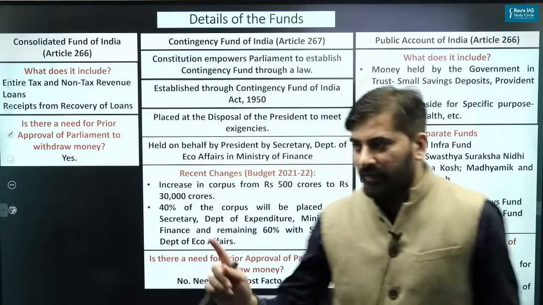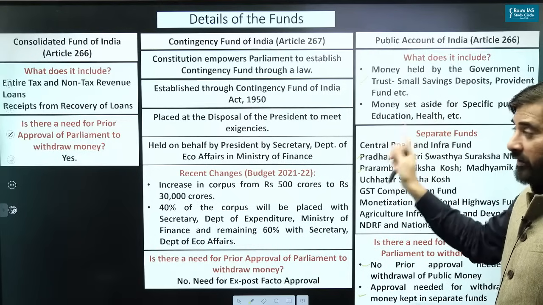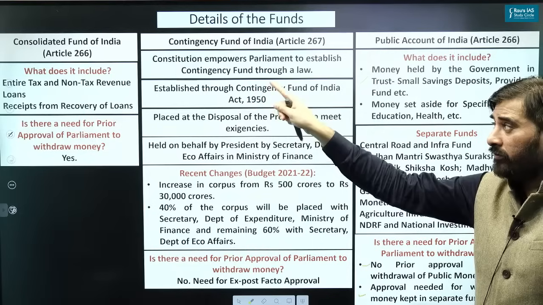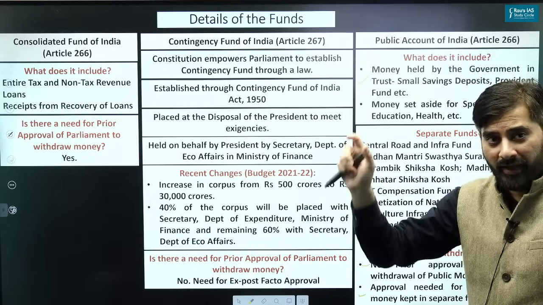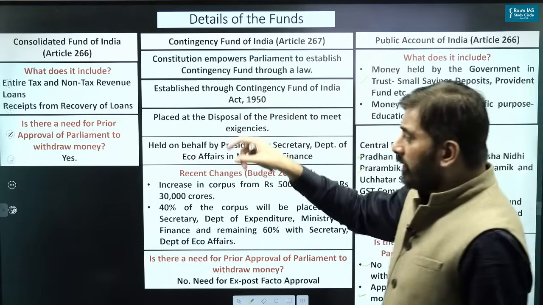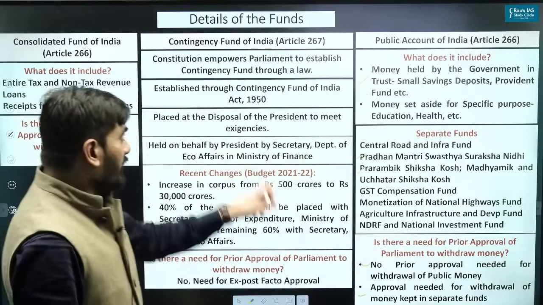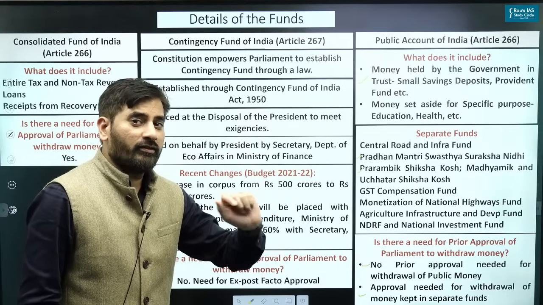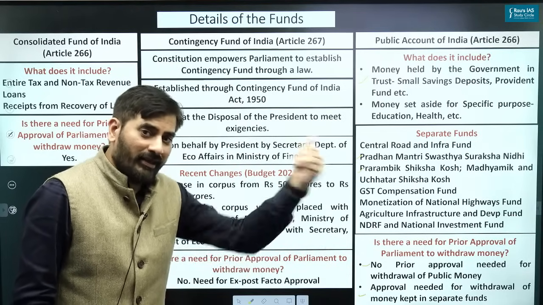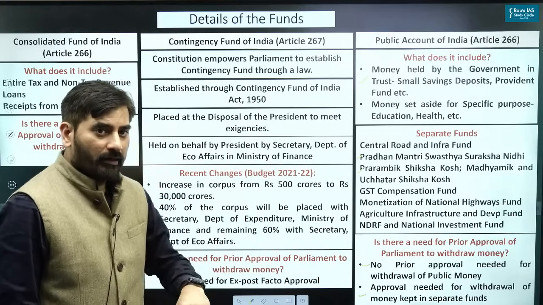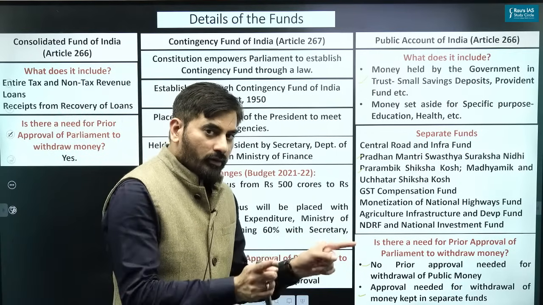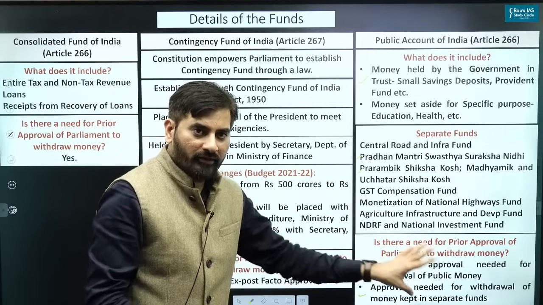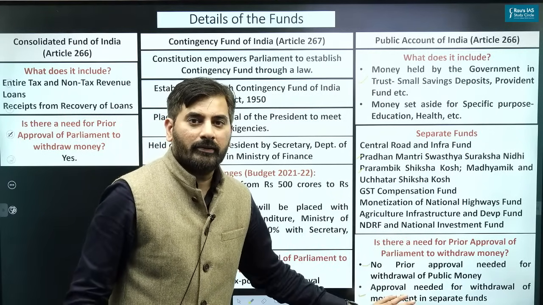So, can you see in what way the public account of India is different from CFI and the contingency fund? In case of the Consolidated Fund of India, you always need Parliament's approval. In the contingency fund also you need Parliament approval, but that approval is ex post facto, which means you spend money and then you take approval of the Parliament. And in the public account, there are some things where prior approval is needed, and there are some things where approval is not needed. Please understand that part.